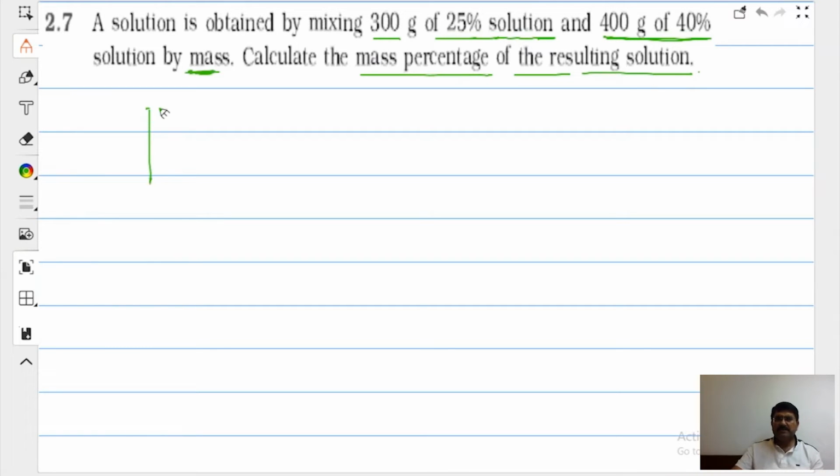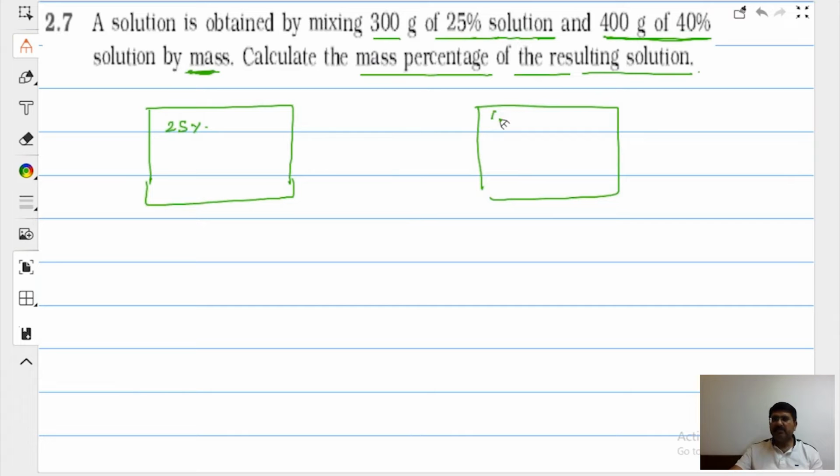What do you mean by this? Perfect. There is one solution which is 25%. There is another solution which is having how much percent? 40%. What does this mean? That is 25 gram of B. You understand what is B, beta?